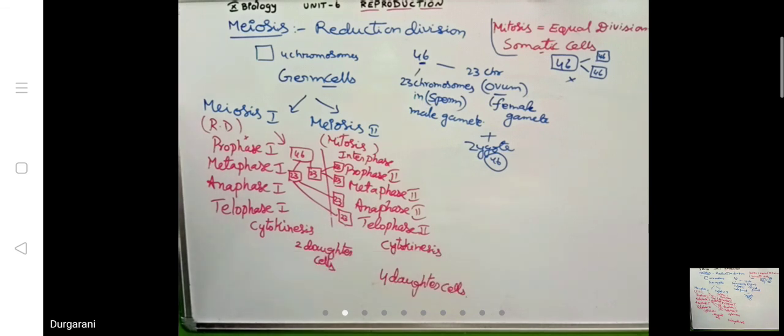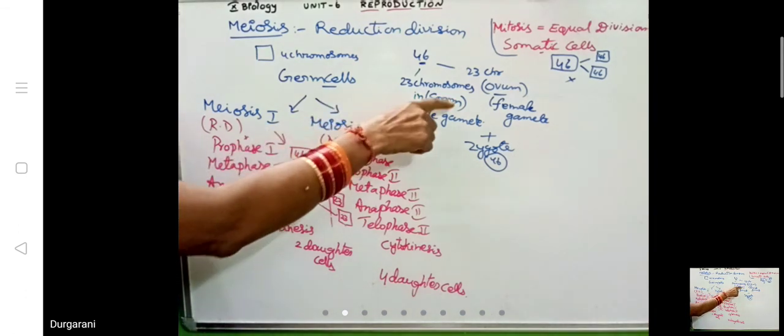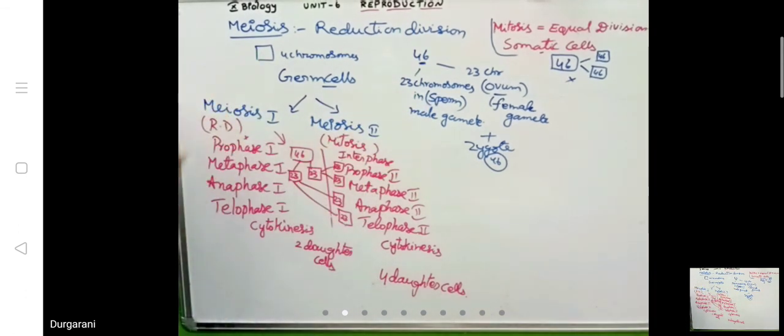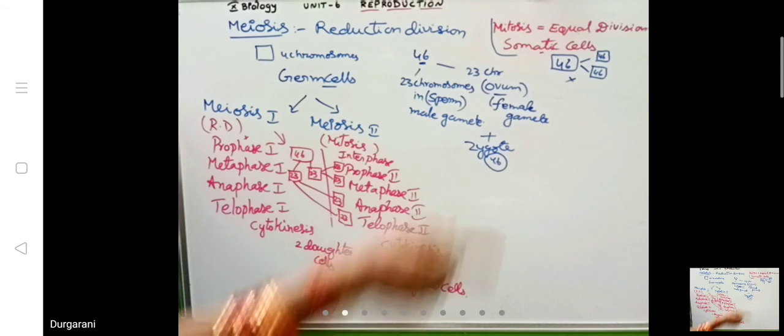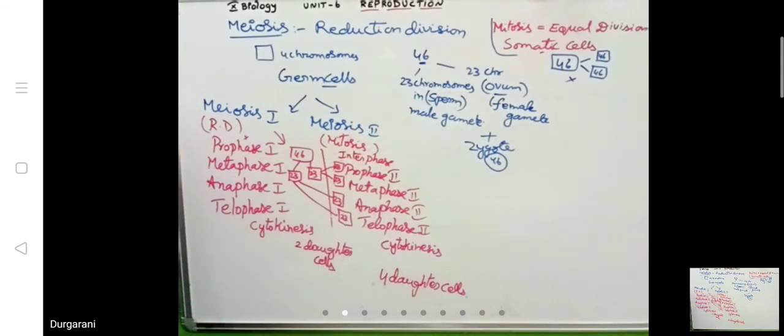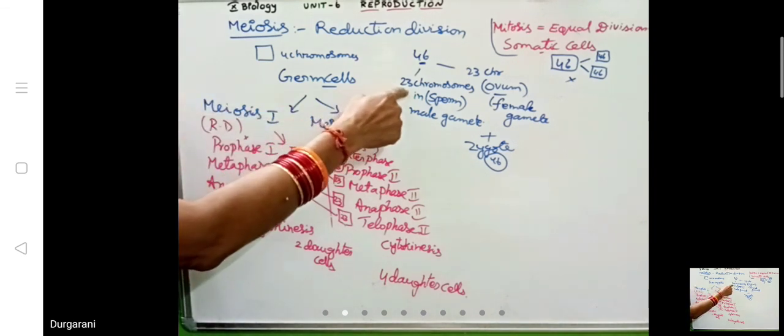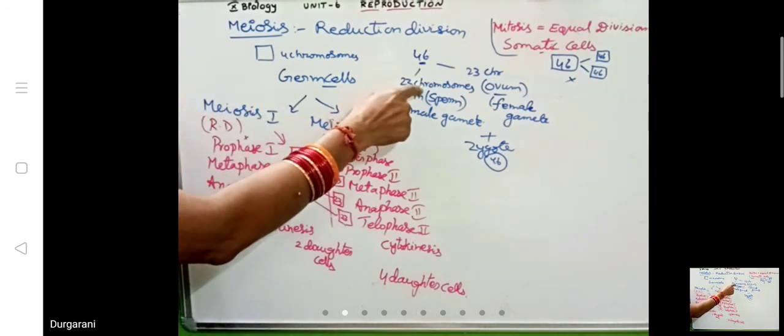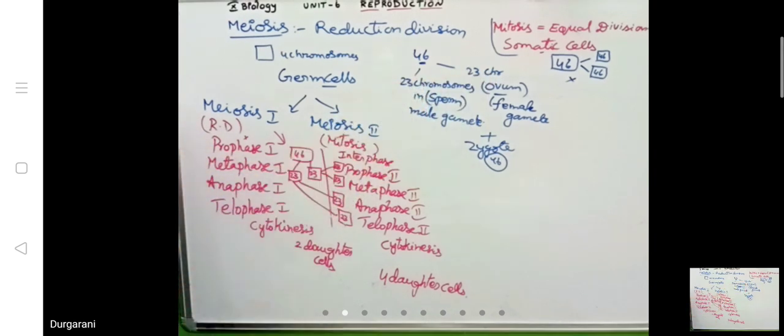For the production of spermatozoa, it is happening in the seminiferous tubules of the males, which lie inside the testis. Before the production of spermatozoa, meiosis will take place. Before the production of ovum in the mother, this division called meiosis will take place. Then only haploid gametes, one set of chromosomes, will be there with ovum and spermatozoa.